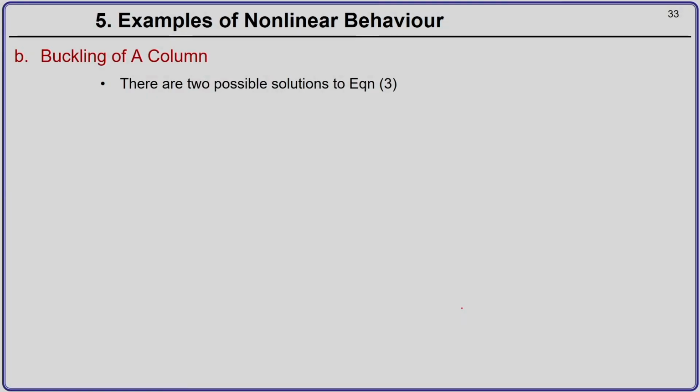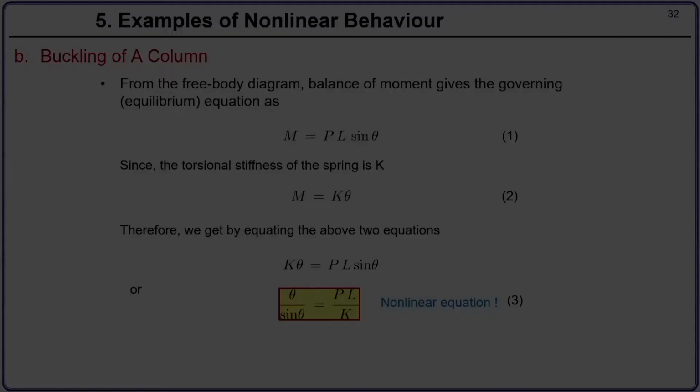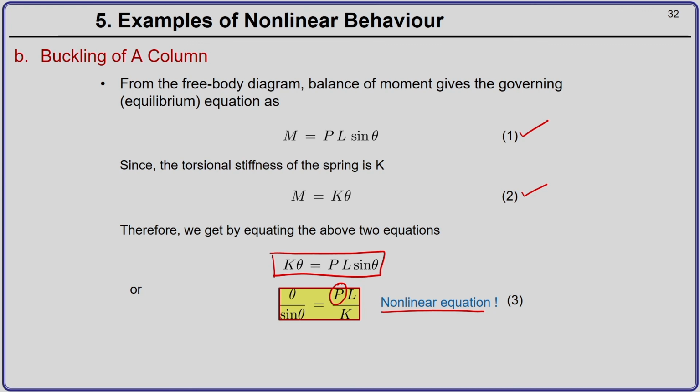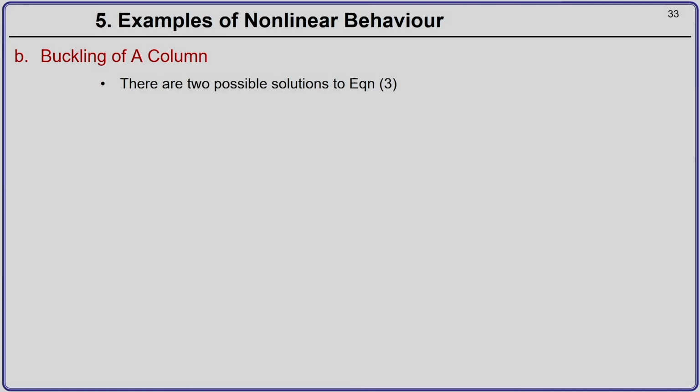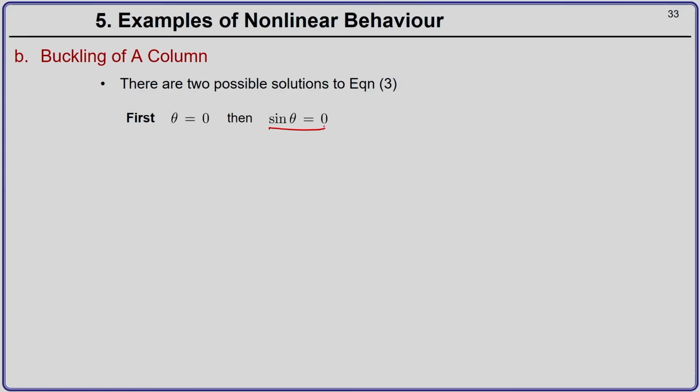Now there are two possible solutions to equation 3. The first one is theta equal to 0. If you have theta equal to 0, sin theta will be equal to 0, and this means the moment M will be equal to 0.